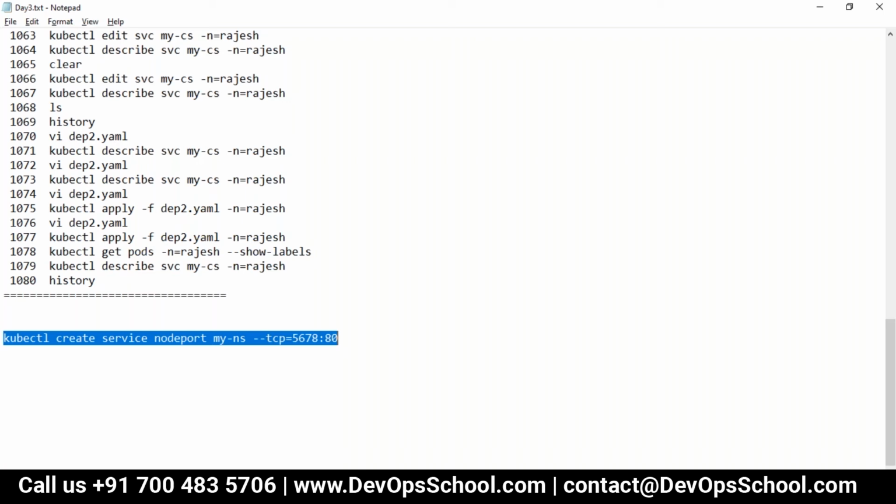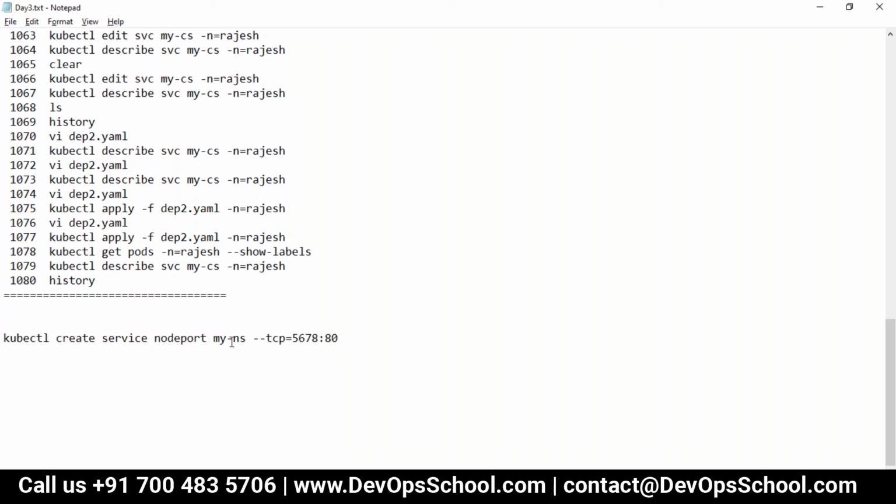Ultimately you want to get the application up and running, not the port. You can run on any port. They make sure there is a range set for the cluster for node ports, 30,000 to 33,000. They'll give you any available node port. That is a good thing. You can customize it also, by the way.